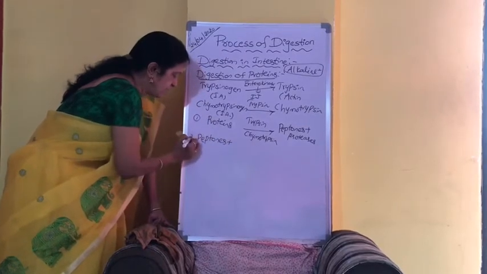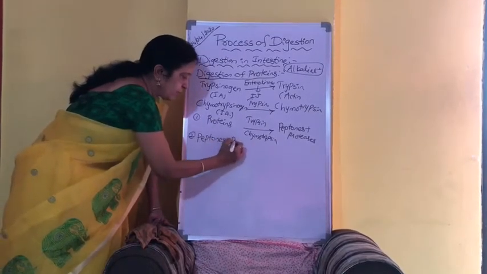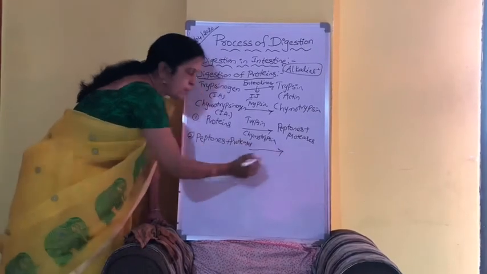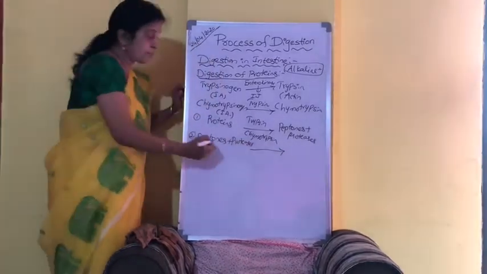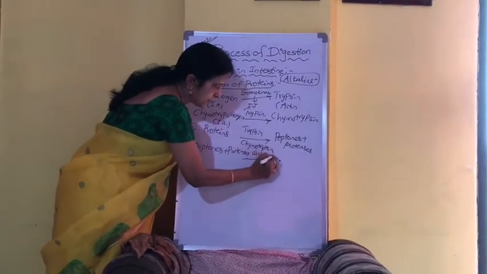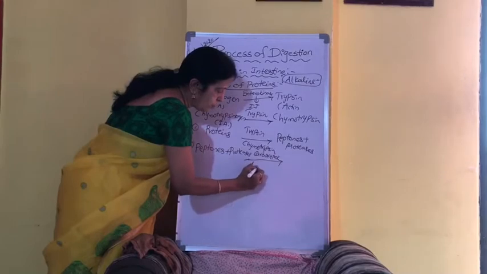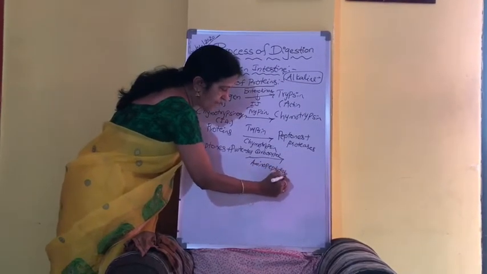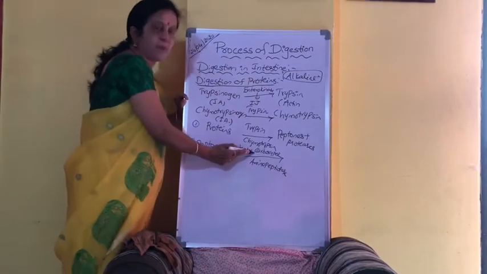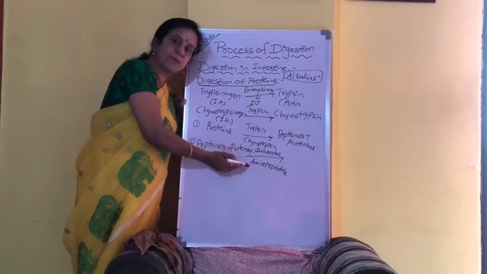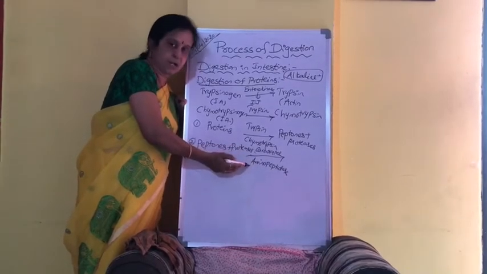This is equation 1, this is equation 2. On all these peptones and proteases, two enzymes will act. What are those two enzymes? Carboxypeptidase and aminopeptidase. If you have remembered, carboxypeptidase is present in the pancreatic juice and aminopeptidase is present in the intestinal juice.